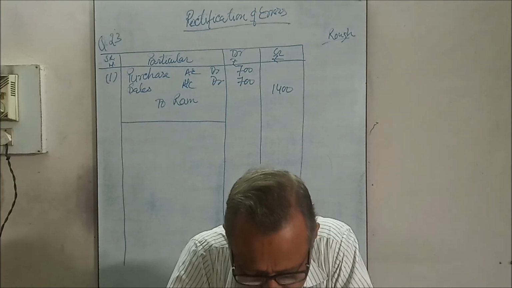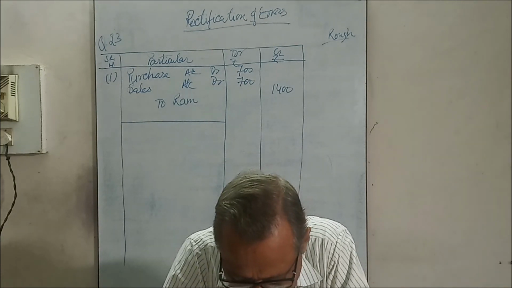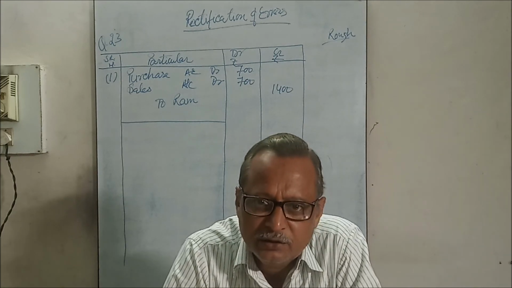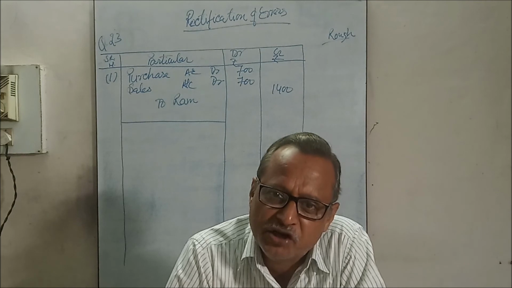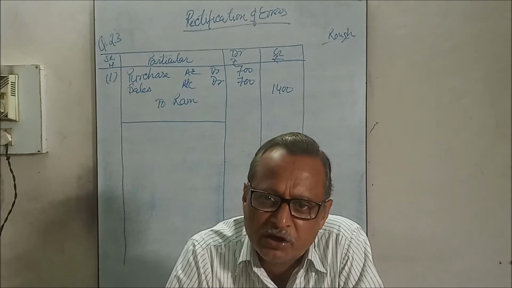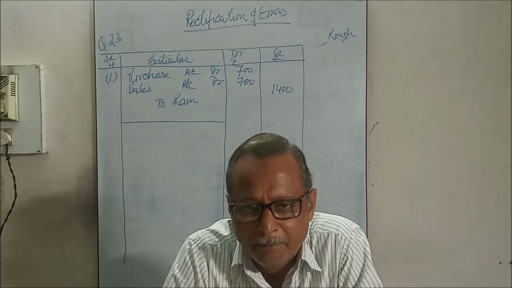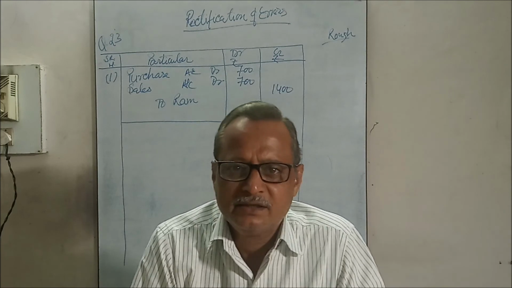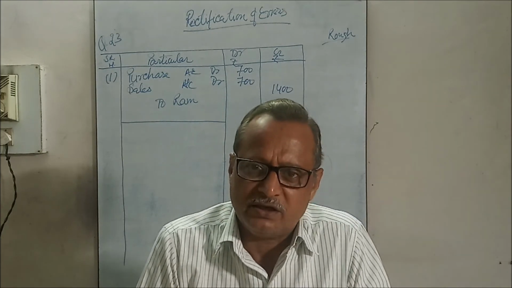Returned goods to Shyam, second one, 1500, was passed through the return inwards book. Return to Shyam means this is a purchase return. The entry should be Shyam account debit to purchase return. But it was entered in the return inwards. It was taken as sales return. Sales return account debit to Shyam, it was done.